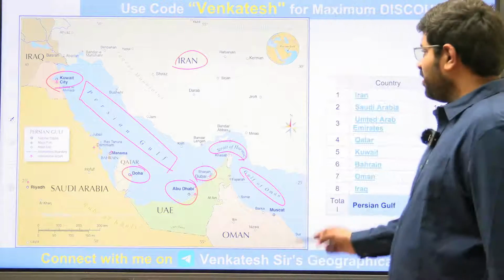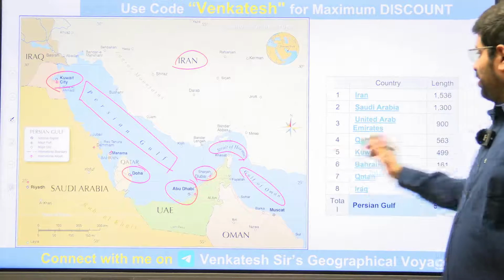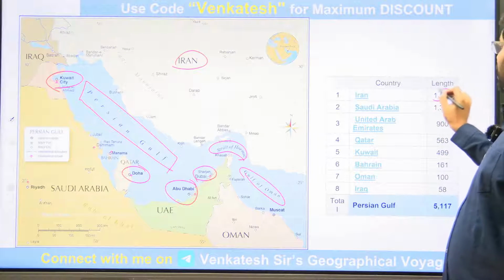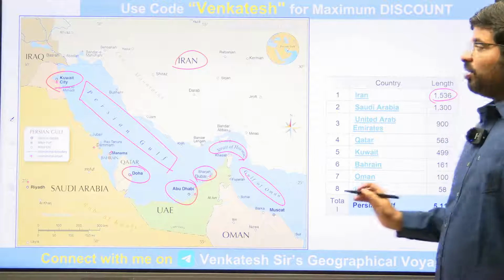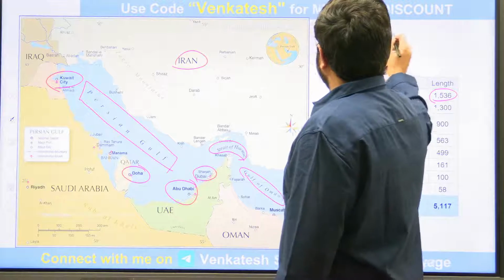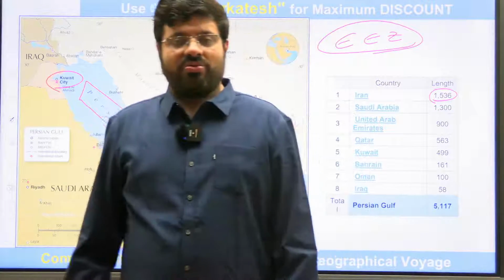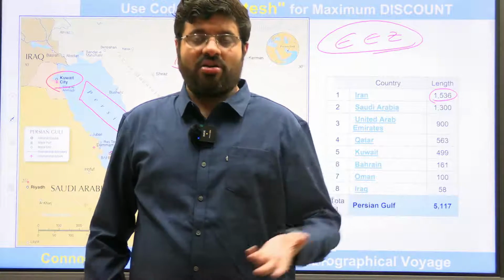Look at Iran. Within the Persian Gulf, they have almost around 1500 kilometers of coastline, and understand the importance of how much area they would be covering with respect to the exclusive economic zone, and the resources of fisheries here.